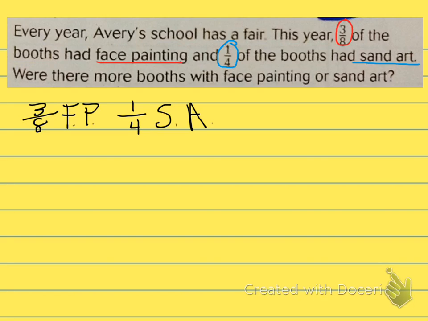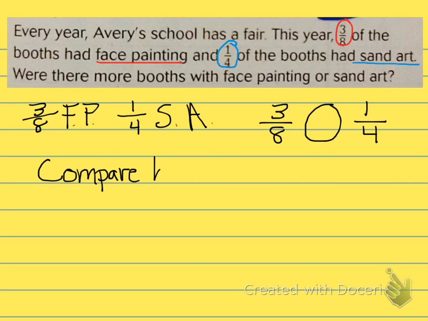Basically what they're asking us is, which one is more, a greater fraction of the booths? So what we're doing is comparing 3/8 to 1/4. The first way we're going to compare is by using a common denominator. Write this down: compare by using a common denominator.